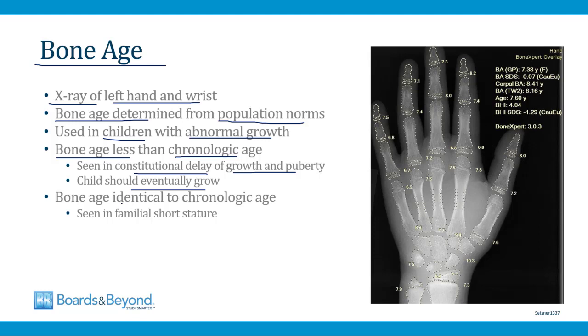On the other hand, if the bone age is identical to the chronologic age, then if you're evaluating a child for short stature, this tells you that the child is going to have familial short stature. These are children who will ultimately have a relatively short height, and they usually come from families that also have a short height. If you're working a child up for delayed puberty and the bone age matches the chronologic age, then that means the diagnosis is not constitutional delay, and you have to look for some other cause for why the child has not yet entered puberty.